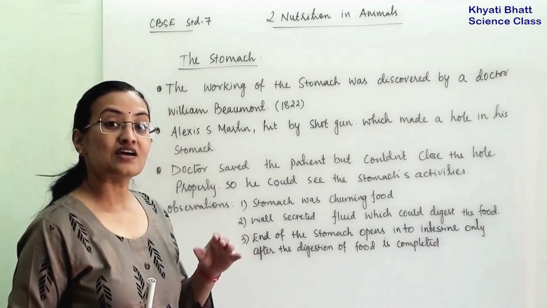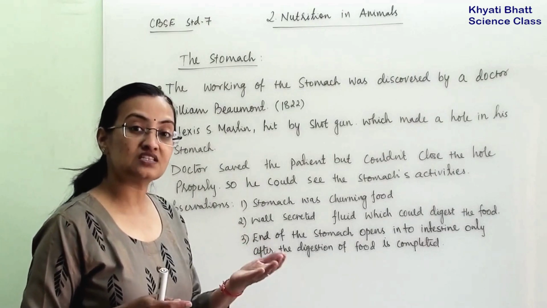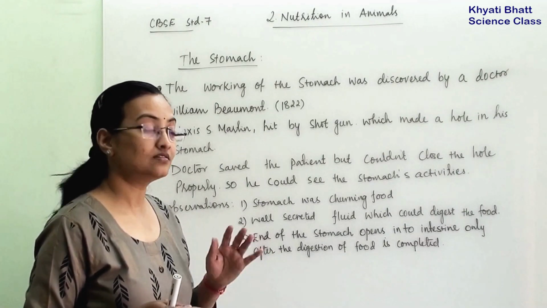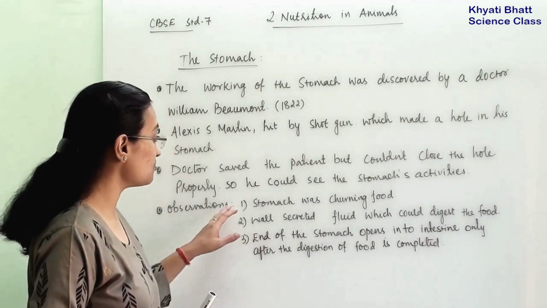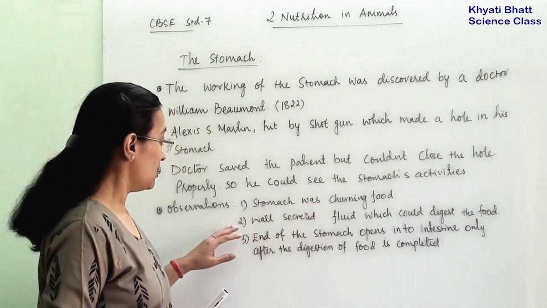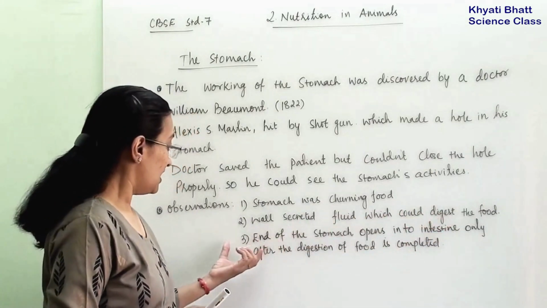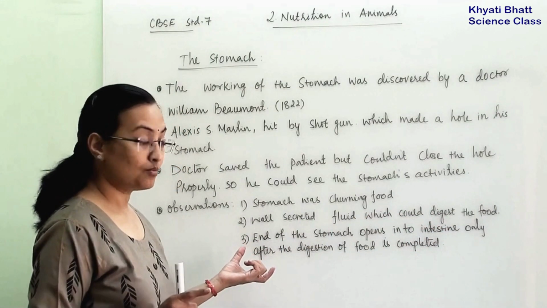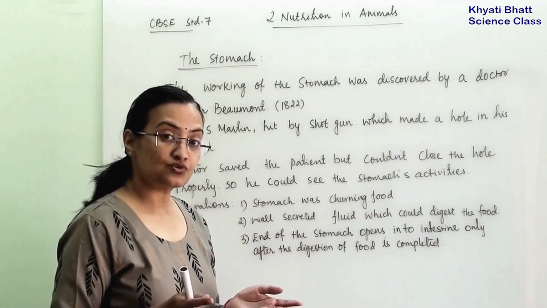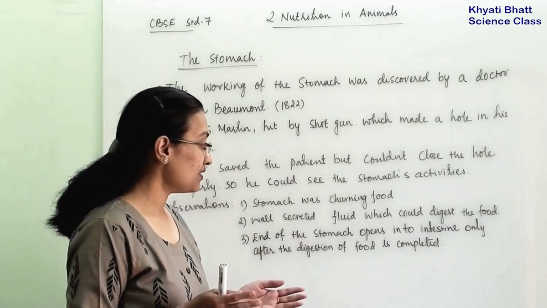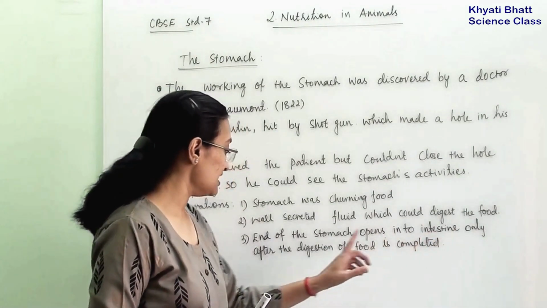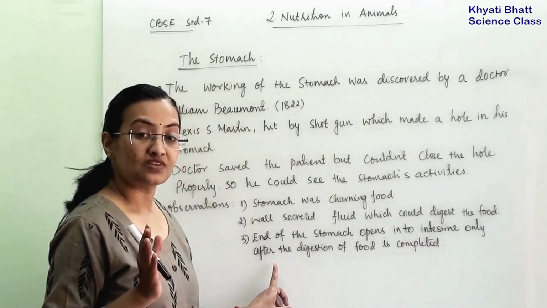By observing the stomach's activity, he recorded three main observations: the stomach was churning the food, the wall secreted fluid which could digest the food, and the last and very important one, that the stomach opens up to the intestine only at the end of the process, after digestion.